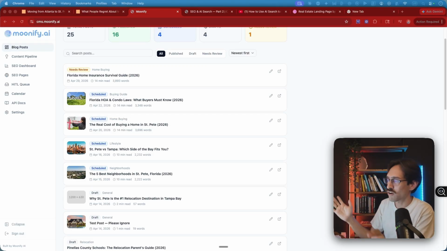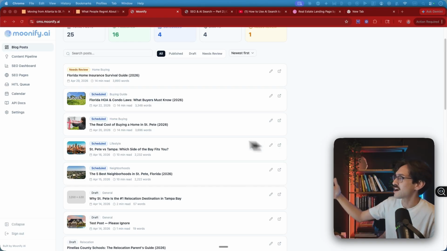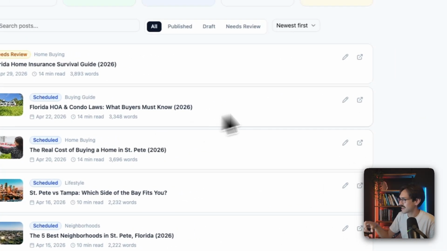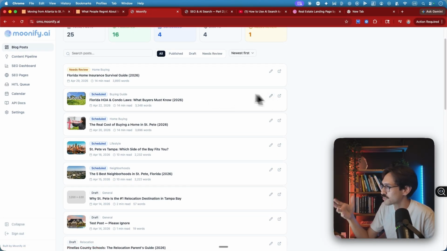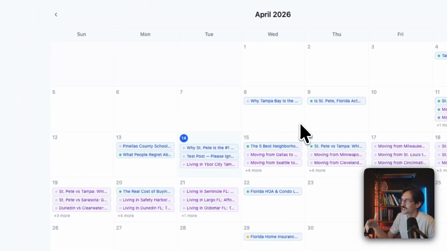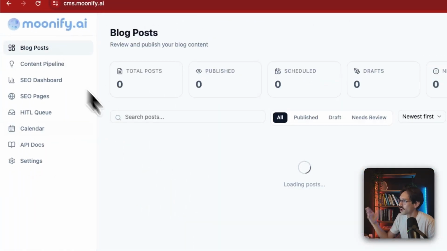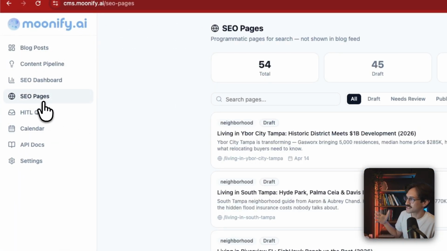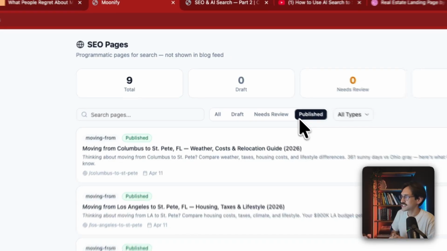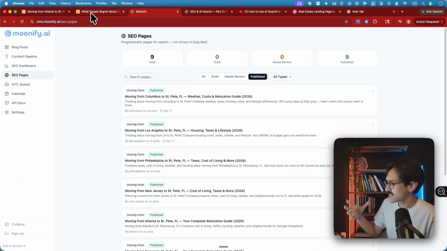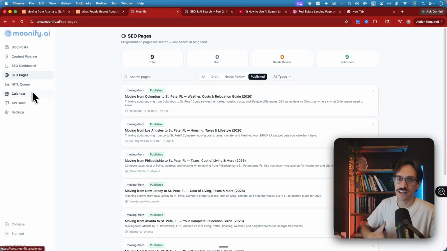And really these are all over the place. Like WordPress, this is what WordPress is. It's a content management system. So I literally just have it at cms.moonify.ai. You can go here and make an account. How this works is, you edit the blogs, you approve them, you put them on a calendar, you can schedule them out, and then we have blog posts and SEO pages. And really the difference between my blog posts and my SEO pages is this. This is a strategy that implements both value and scale.